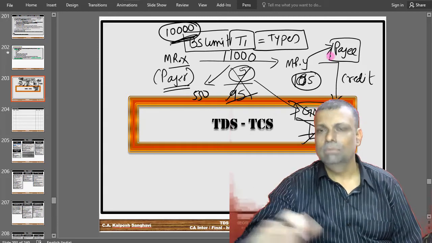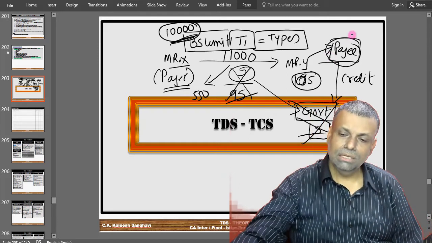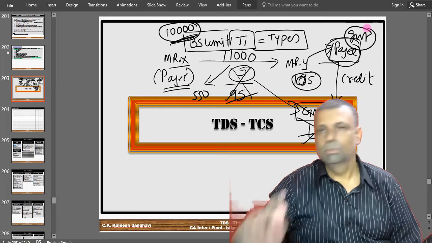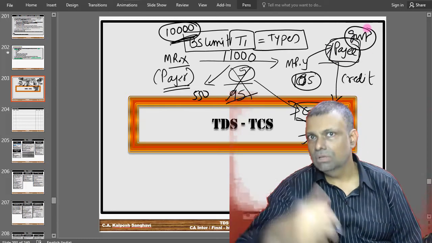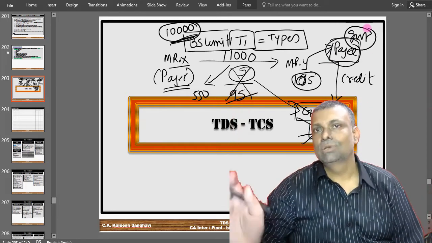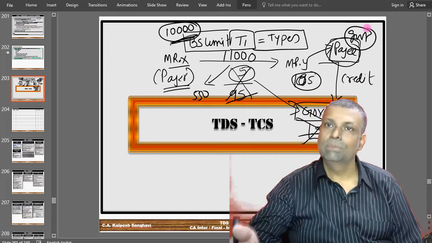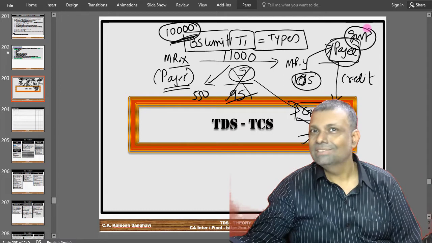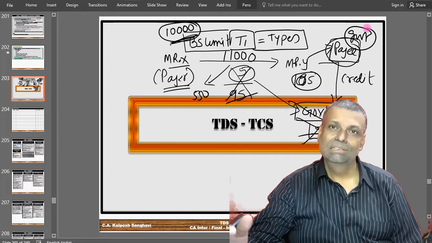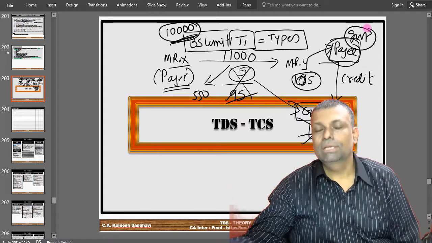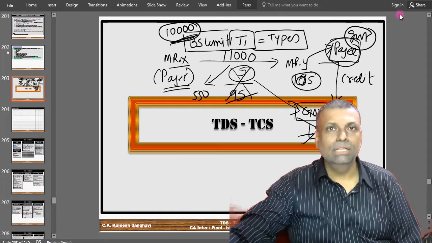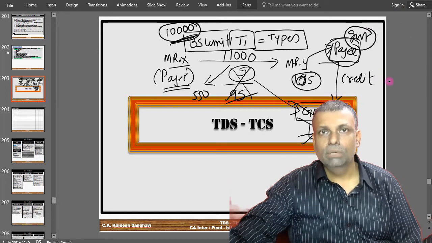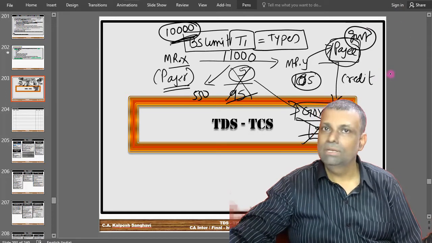One simple example I am telling you. Supposing the payee is a government. If I am making some payment to the government, then the law will say that tax is not to be deducted. I am making payment to the government and I will deduct the tax of the government? This is such a serious thing, right? So there will be no TDS. Something like that. So the payer-payee condition has to be monitored properly with respect to each and every section.